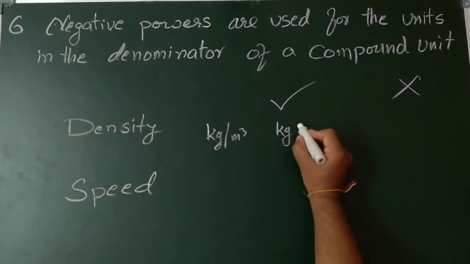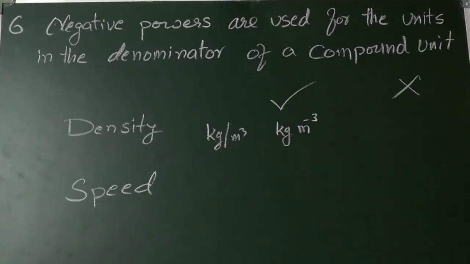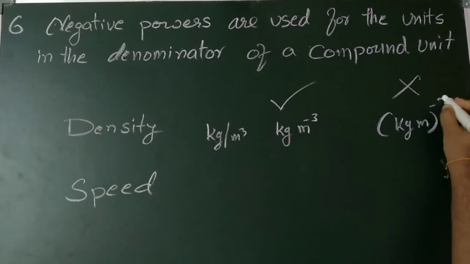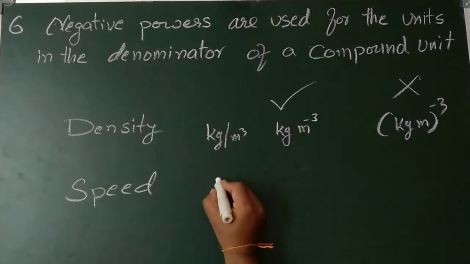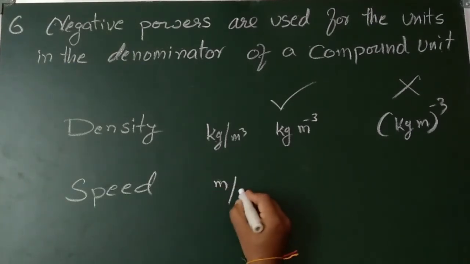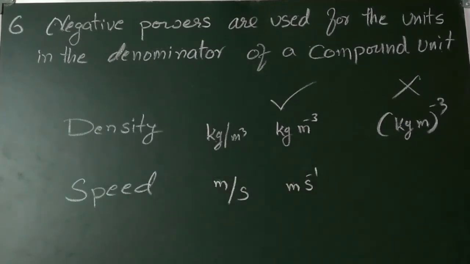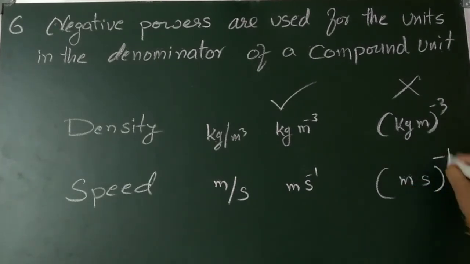If I bring it in a numerator position, then it will be the minus 3. Suppose if I write kilogram per meter cube in the wrong way, it's a wrong one. So speed will be measured in meters per second. If I bring this one upside, it will be the minus 1. If I write it otherwise, then it's wrong. Got an idea?